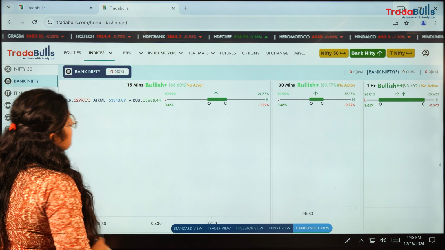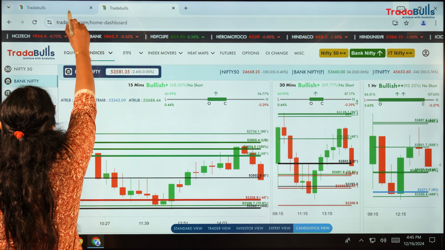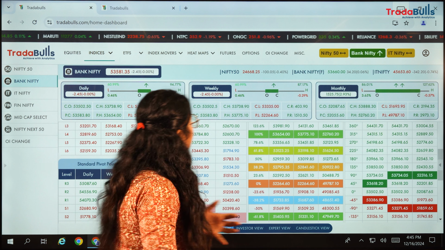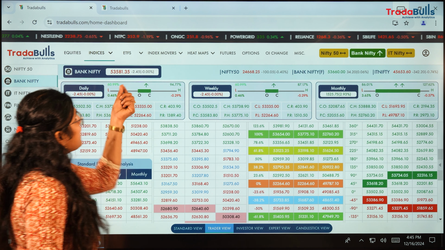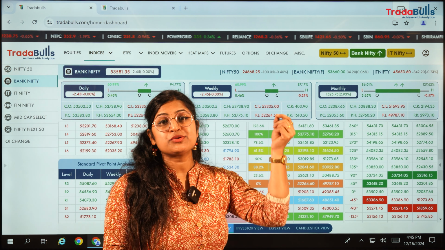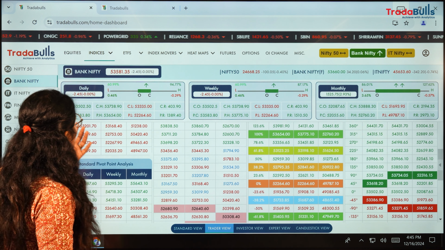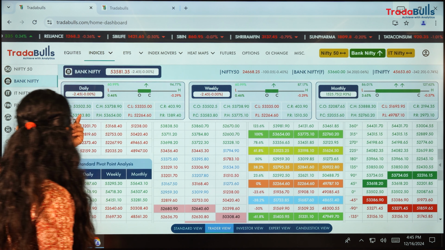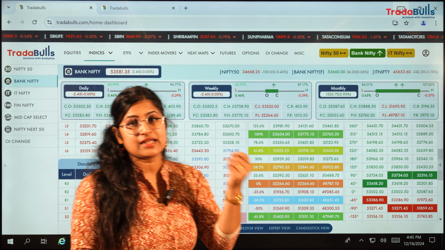So with that, I'm moving to the Bank Nifty. Analyzing the Bank Nifty the same way from the data points that we are giving. Bank Nifty had a very stable close, with just a minimal 2.45 points loss. We were trading around 53,500 itself last Friday, and today's open is also 53,500.